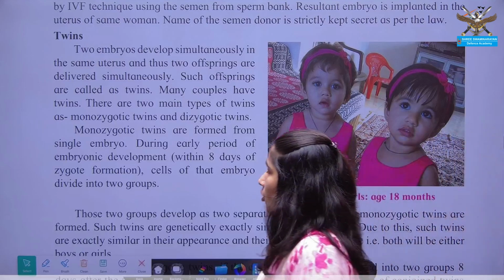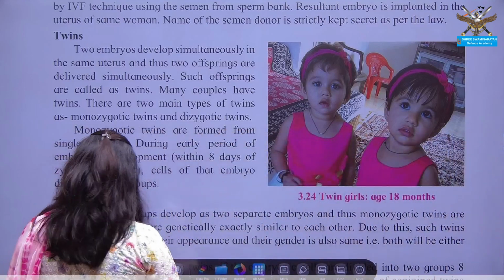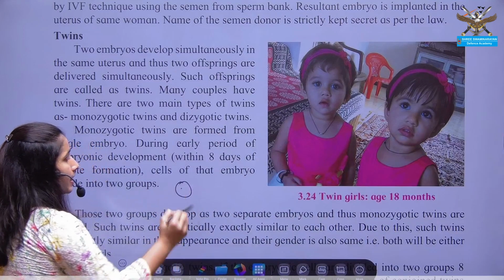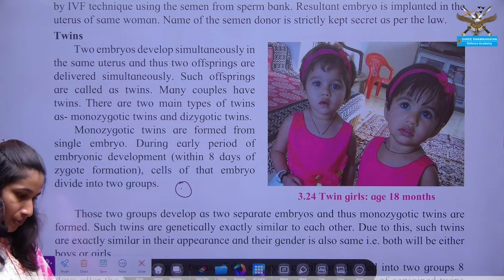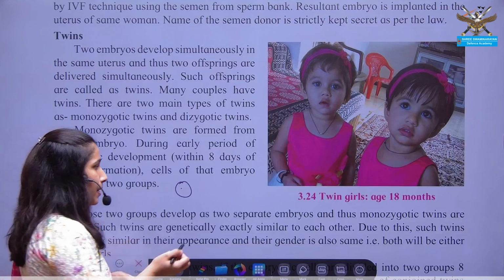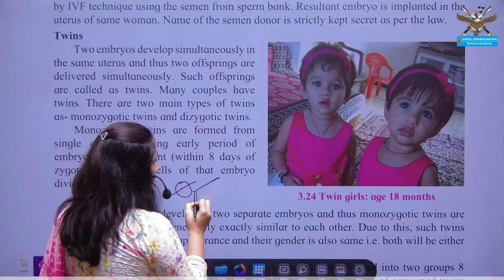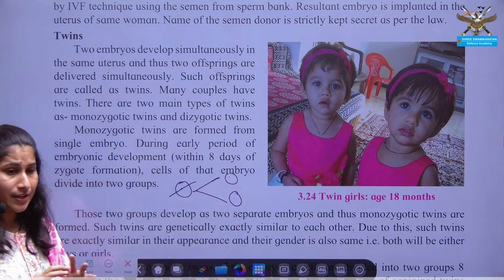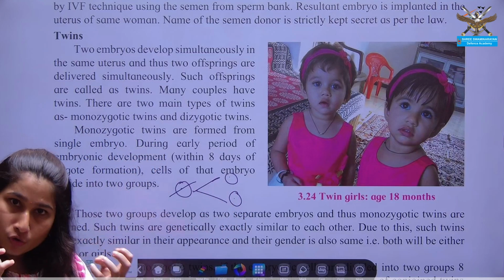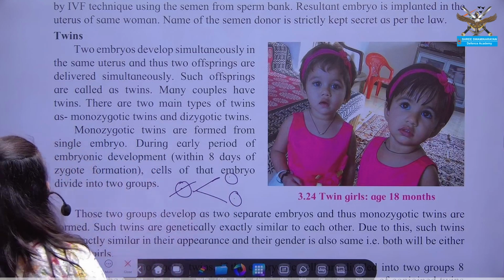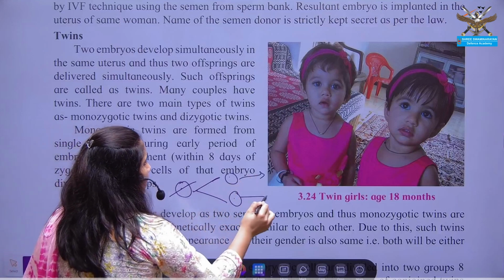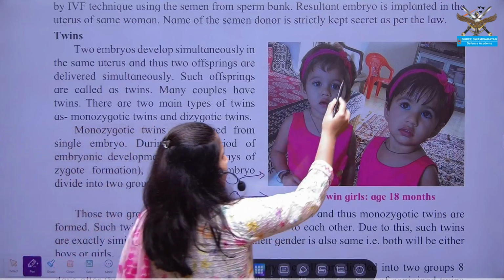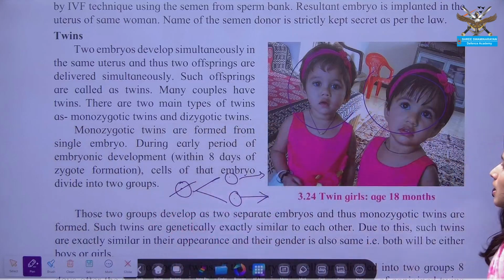Most of the time, the zygote which was implanted in the female, during cell division it completely separates into two different cells, and from those two, two individuals are formed, and these are the twins.